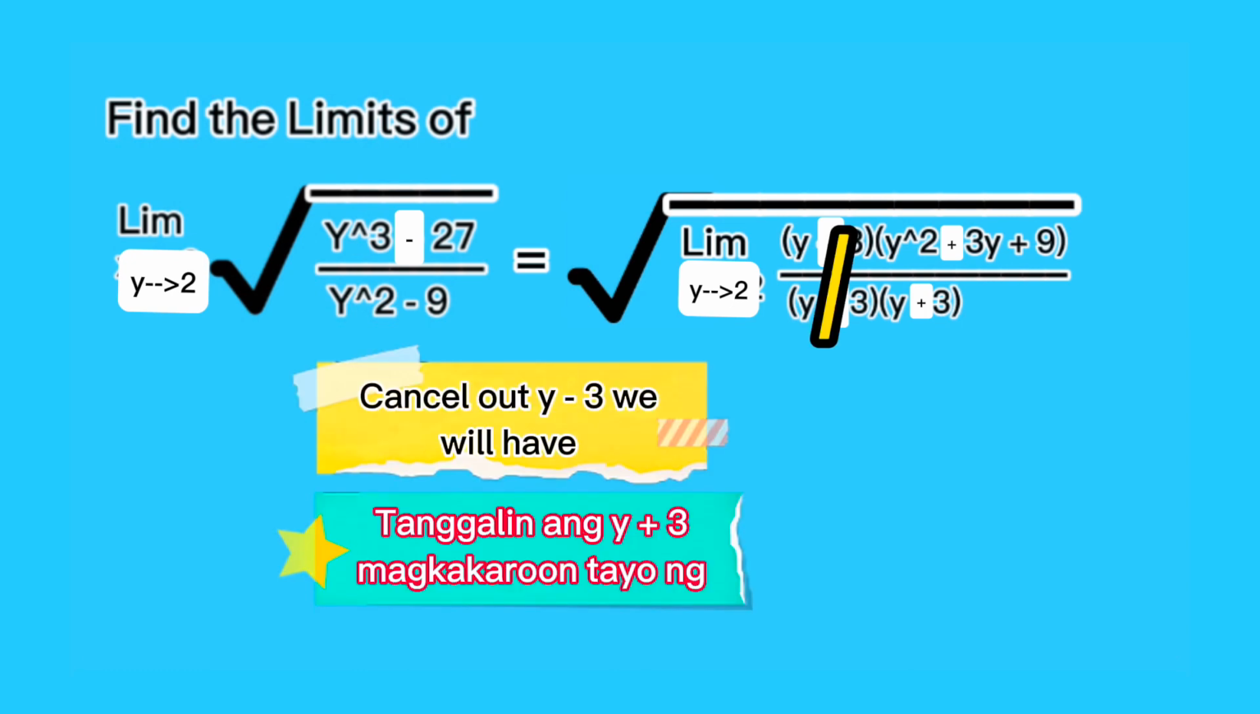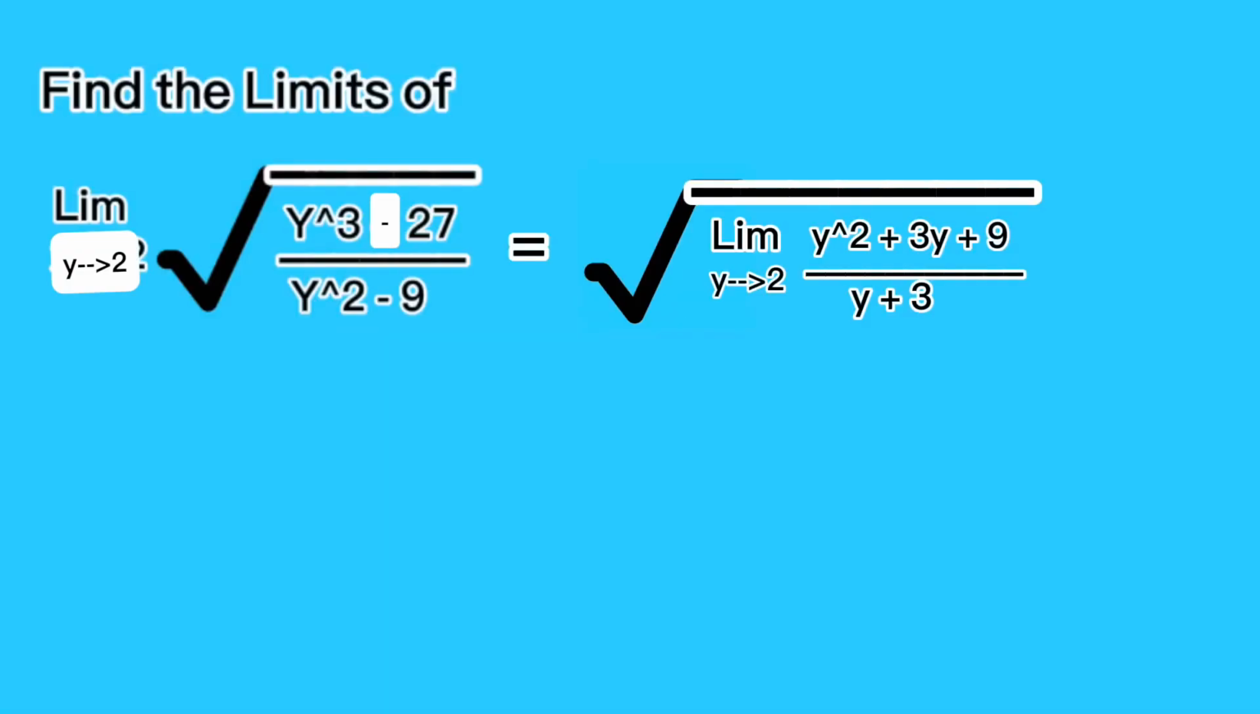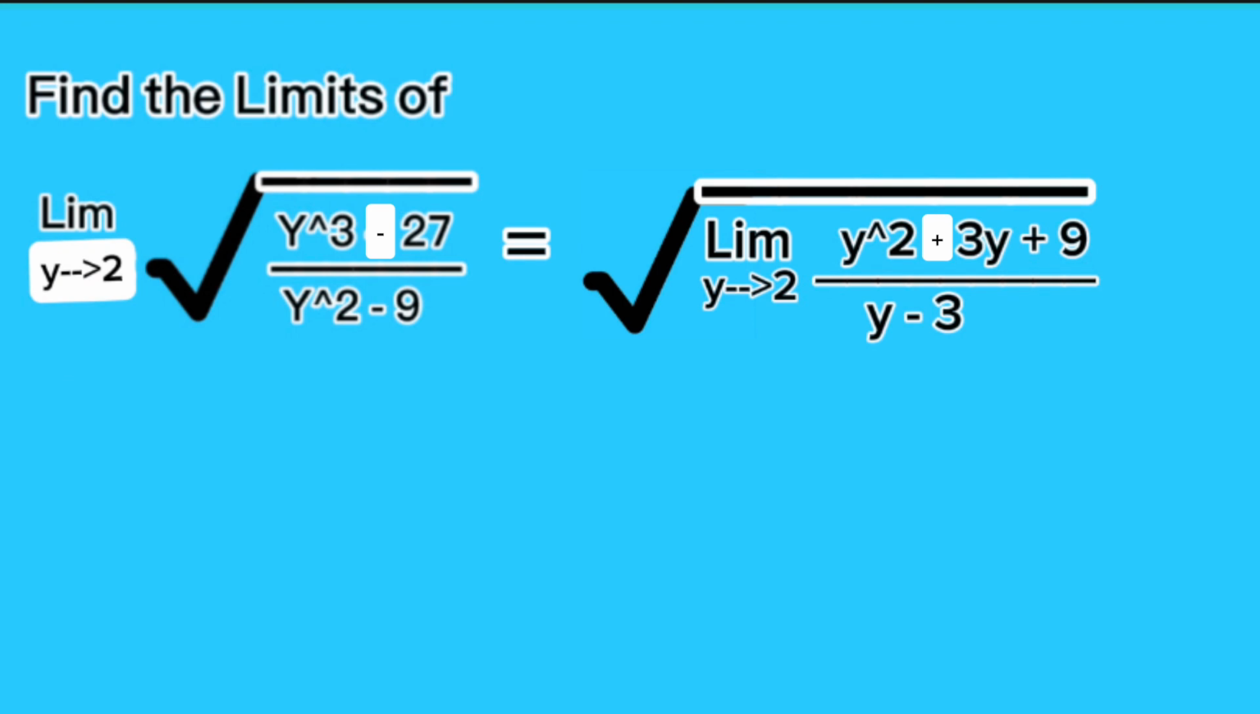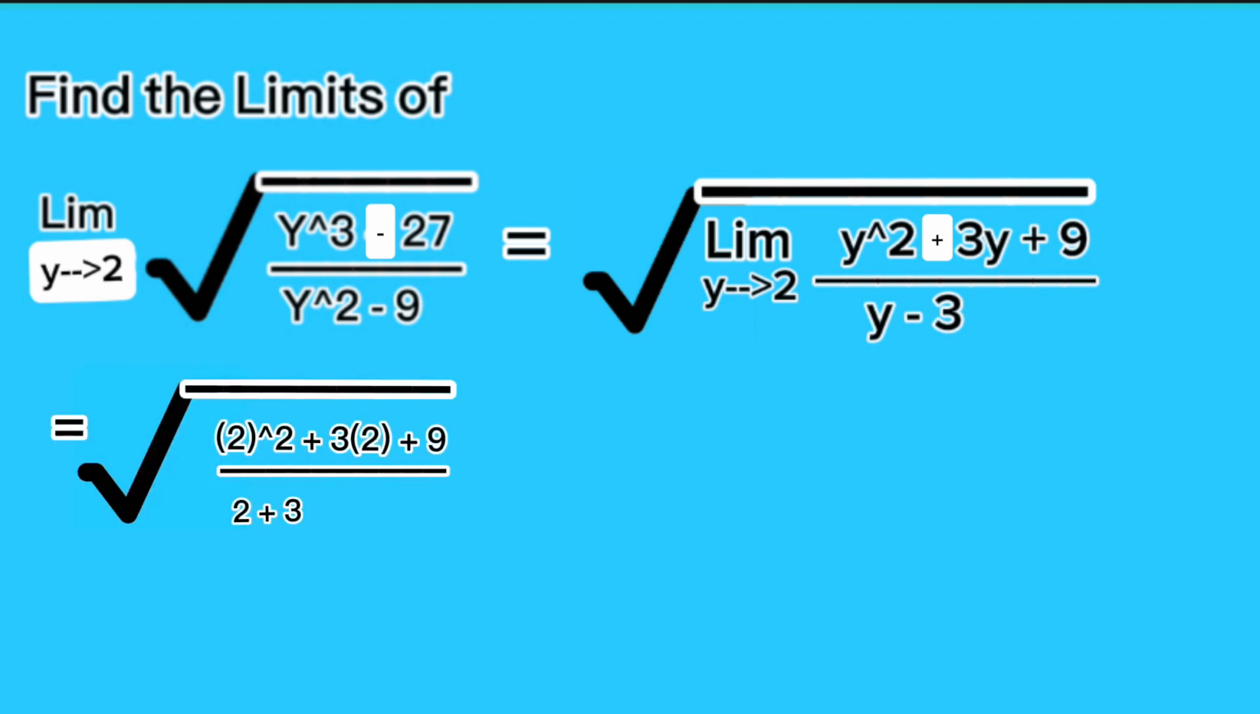Cancel out y minus 3. We will have the square root of the limit of (y squared plus 3y plus 9) over (y plus 3) as y approaches 2. Now substitute the value of y in the equation as y approaches 2. This equals 2 squared plus 3 multiplied by 2 plus 9 over 2 plus 3, which equals the square root of 19 over 5 as our final answer.